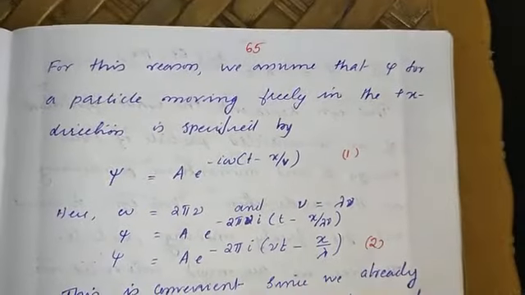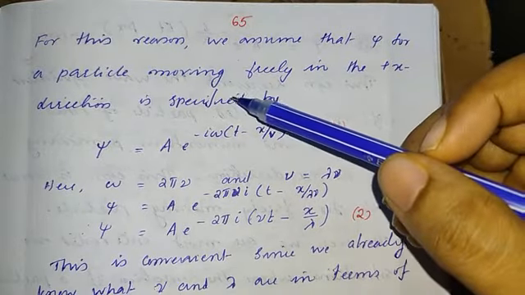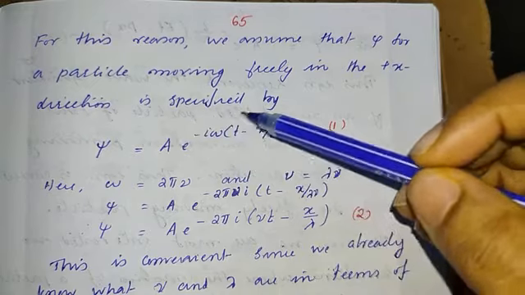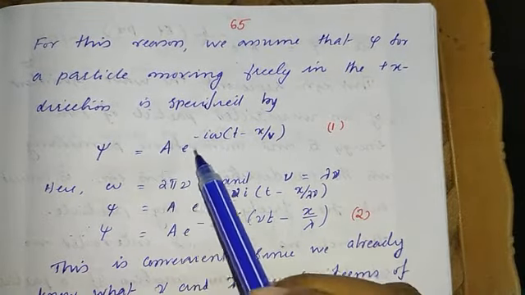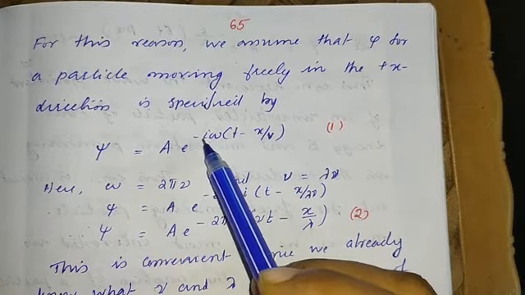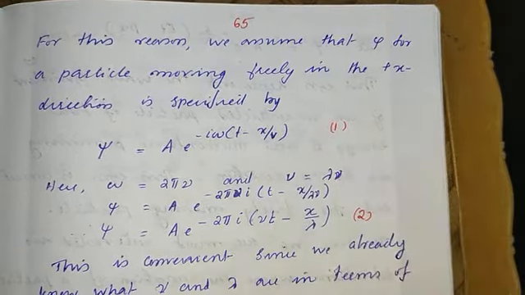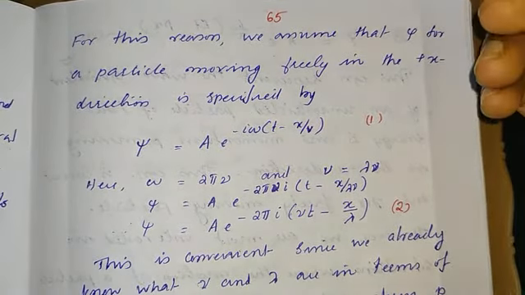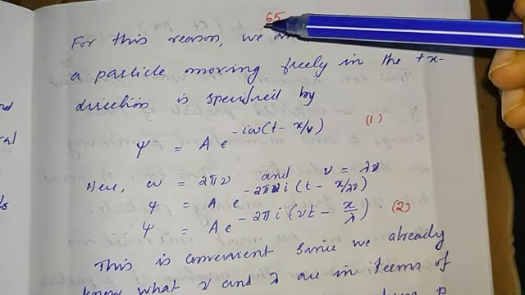For this reason, we assume that psi for a particle moving freely in the positive x direction is represented by psi equal to A e to the power minus i omega into t minus x by v. So in a general wave motion, the y, which is the displacement of the wave motion, can be measured.